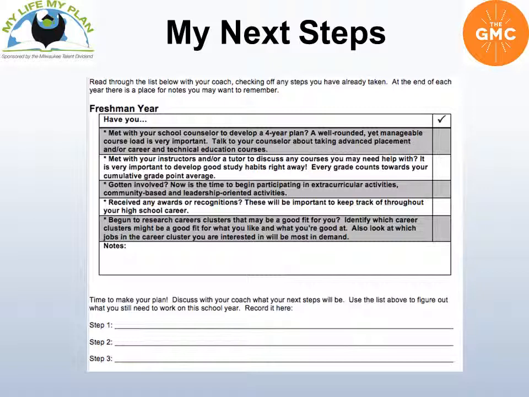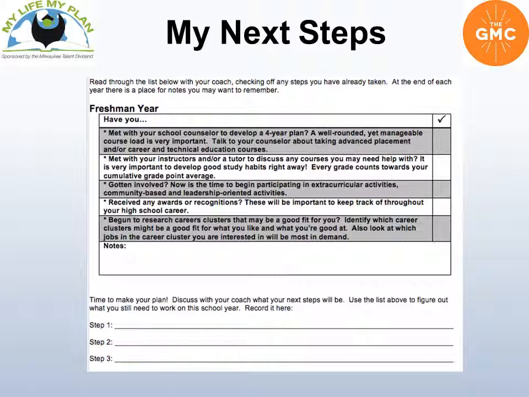During this breakout session, you will also help students identify what their next steps should be. You are helping them start their career and college research, but there is still much they can do after the workshop to continue exploring and preparing. Each student will receive a My Next Steps handout that you can read through with them. This handout gives suggestions on career and college activities for each year in high school. Ask the student what they have already accomplished, and then discuss what they need to do next. Their steps should be written on their handout so the facilitator can collect it.